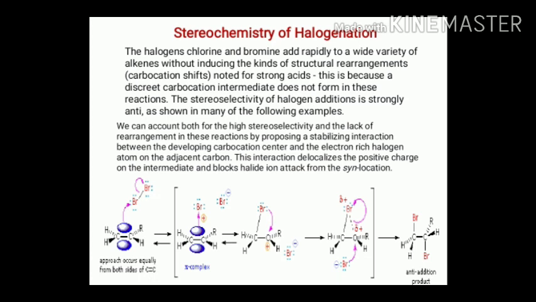Now this other carbon atom has a positive charge, and a lone pair of electrons present on bromine is attracted towards this carbon atom. I have shown it with a dash, which shows an intermediate where there is an attraction between bromine and carbon. Because of this, this side is blocked, the second bromide ion cannot attack from this side, and it attacks from the other side. Therefore there is formation of the anti product.